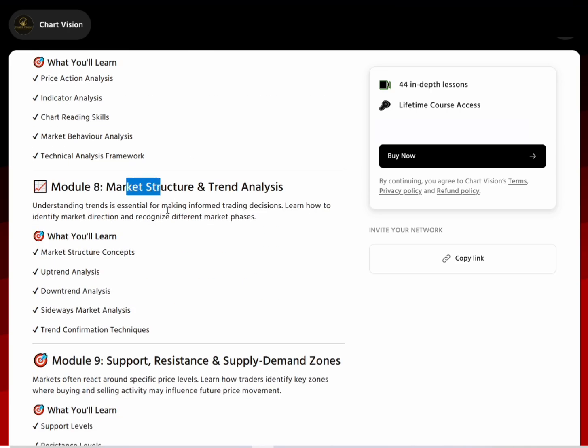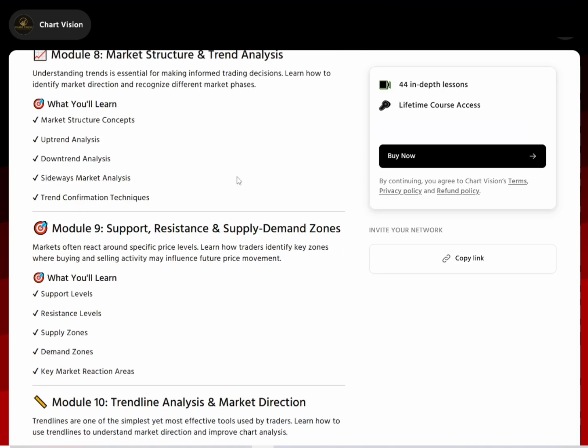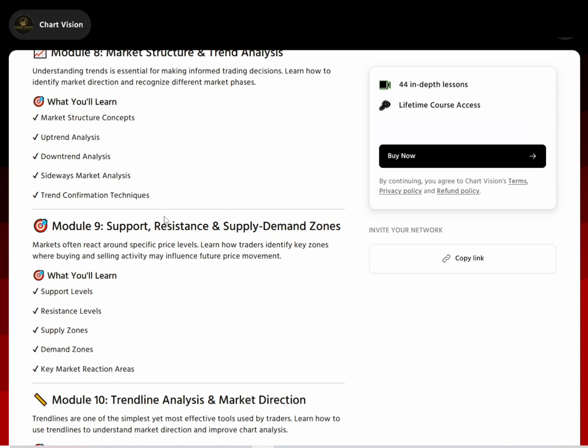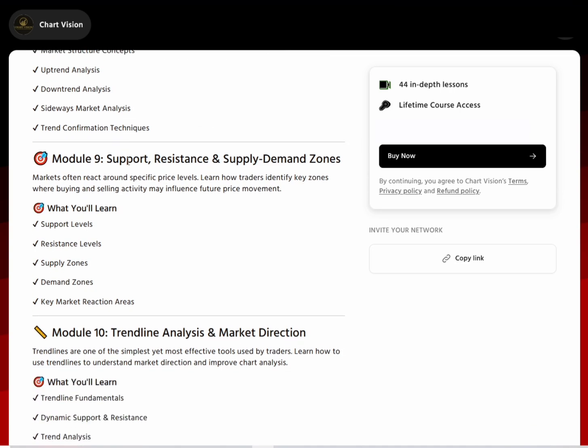Then here I explain market structure and trend analysis, how to understand the market structure, how to analyze the trend, and some strategies. Sideways market I explain here, how to detect that. Then here I explain support, resistance and supply demand zones, how to draw them, what support resistance and supply demand zones are. Those basic things I covered here, and how to use them in your day-to-day trading. Some strategies I explain here.